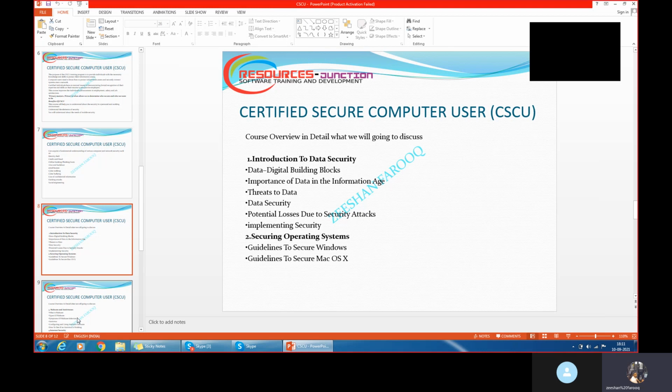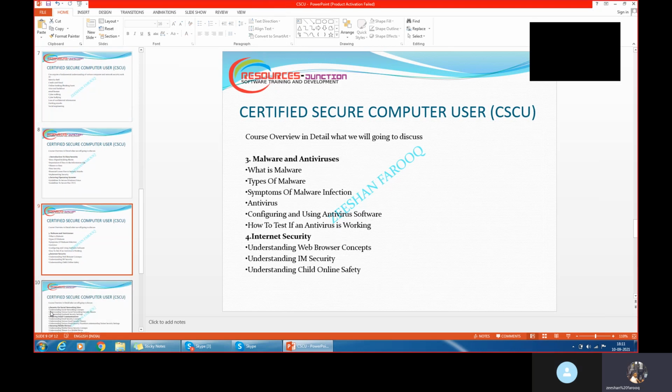Unit 2 is what exactly? How are we securing the operating system, for example Windows and Linux OS? Whenever an attack happens on a Windows PC, a Linux PC or a Mac OS PC, what guidelines are we approaching, and how are we making it more secure? The third unit is malware and antivirus.